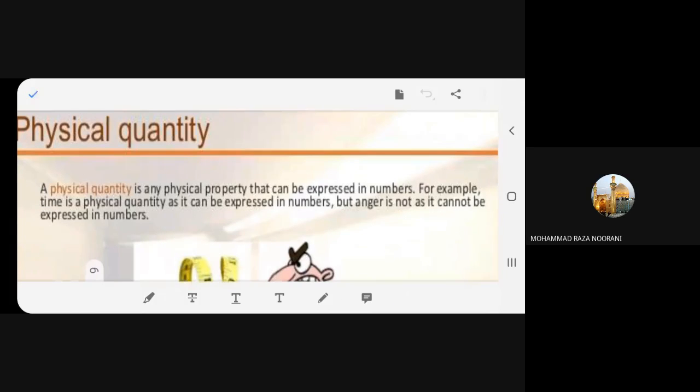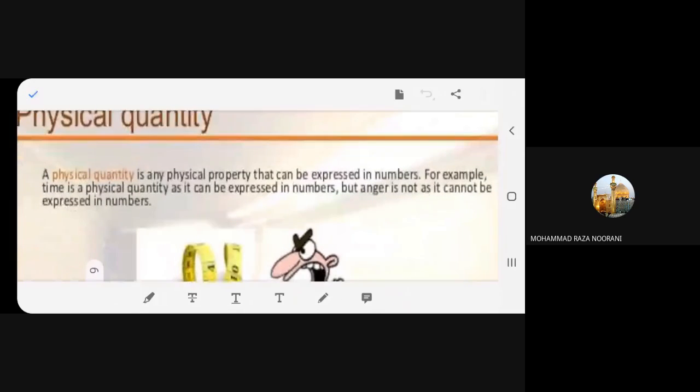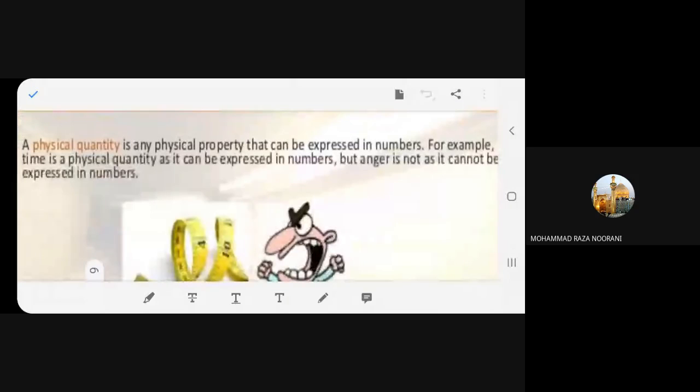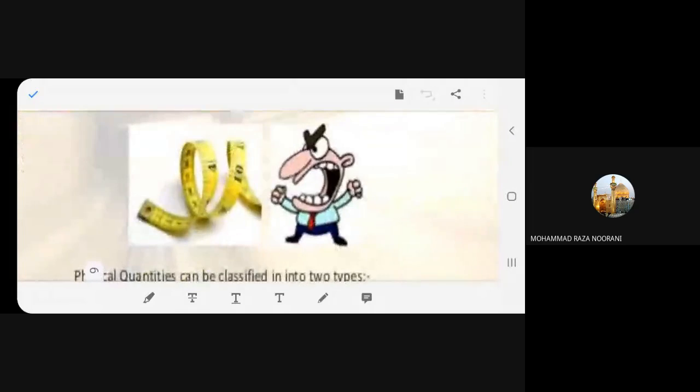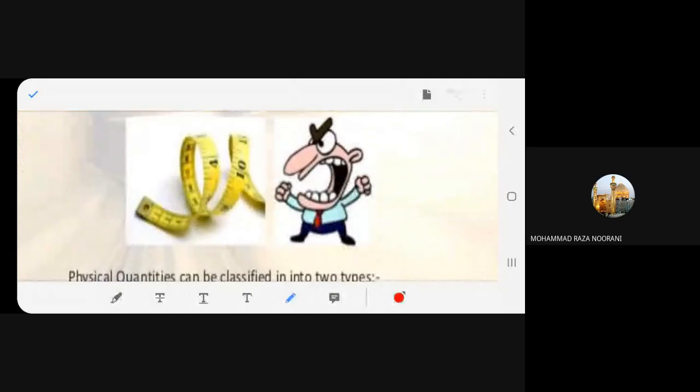Now, a physical quantity is what? That means you can count it. You can show it in numbers. Now, over here, you can see the numbers 4, 10. Now, if you are angry, can you see the number? Can you see how much angry you are? 1, 2, 3, 4 till 100. Can you show? No, ma'am. Okay. So, understood now?